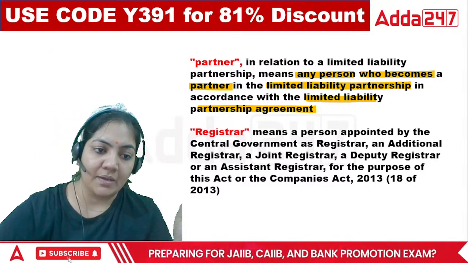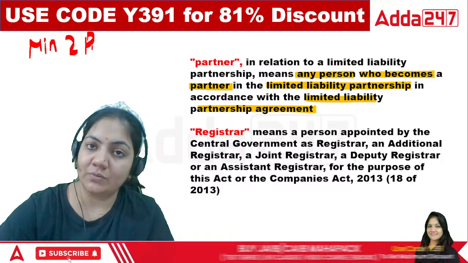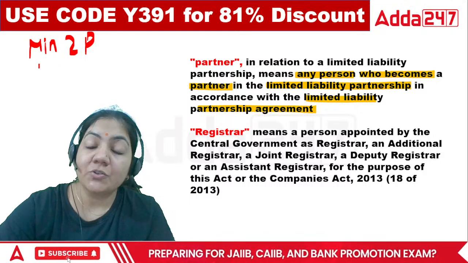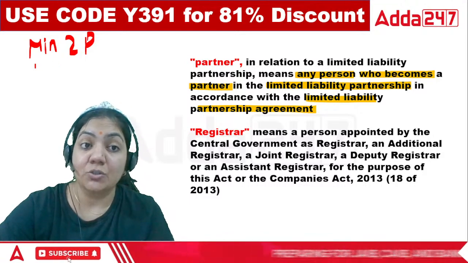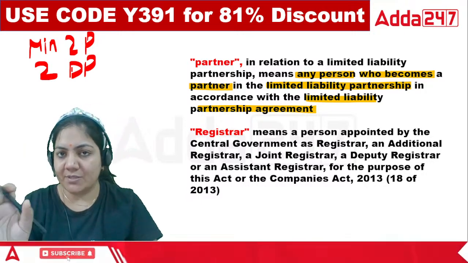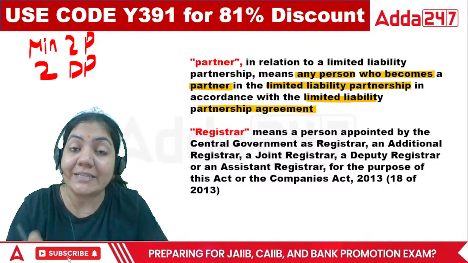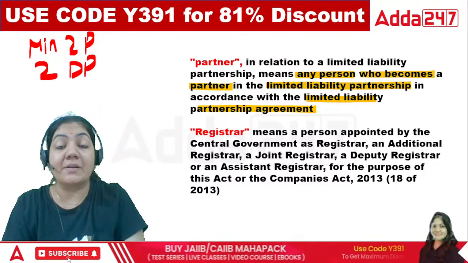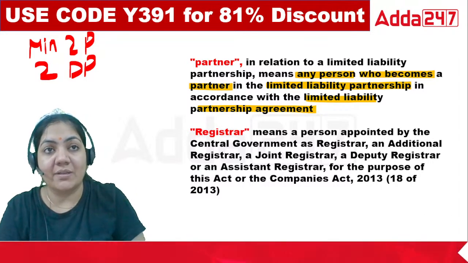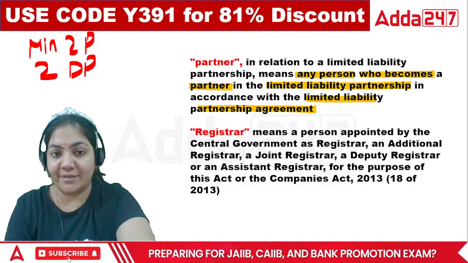But there should also be at least 2 designated partners. Partner is different; that is the 2 minimum partners. And there should be at least 2 designated partners, because designated partners have a separate role in the LLP. So you have to remember this.